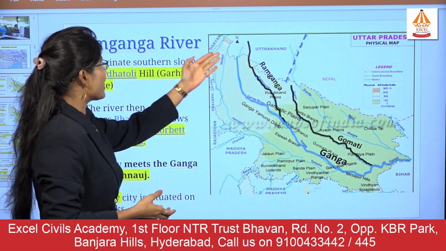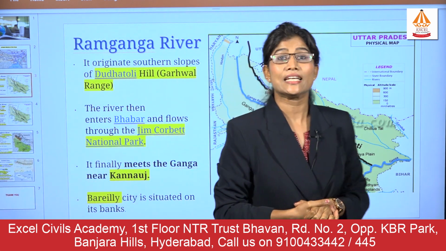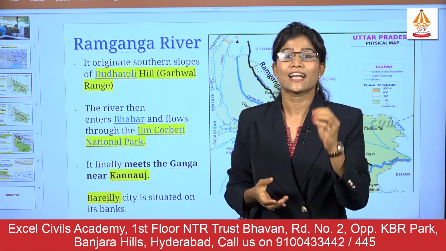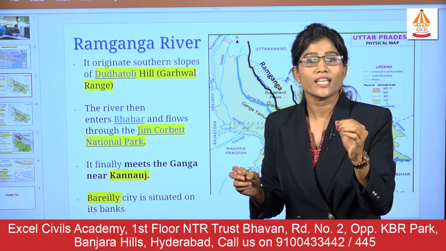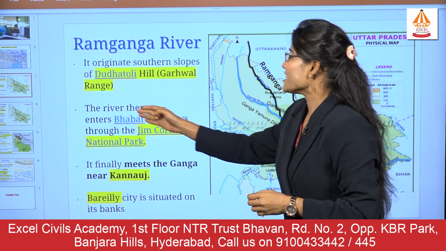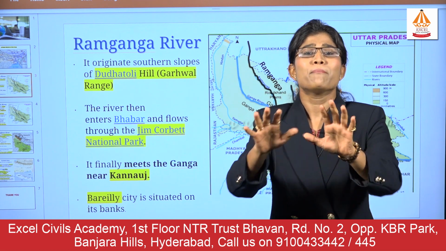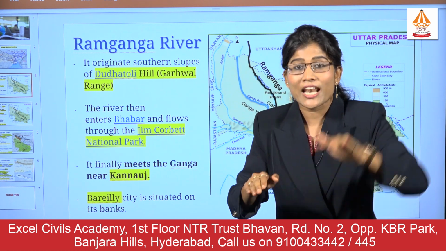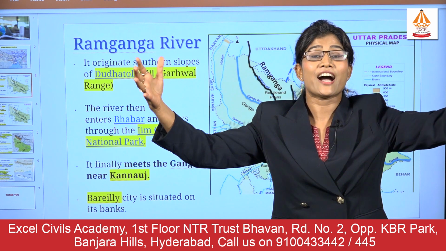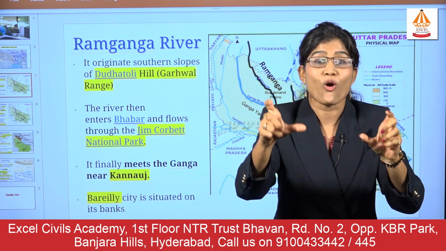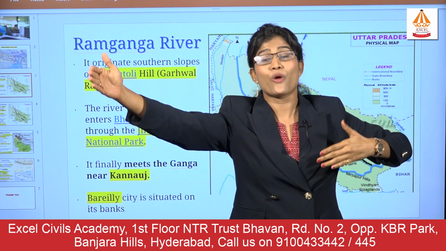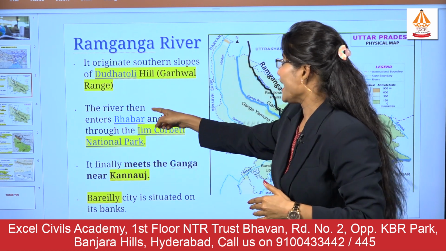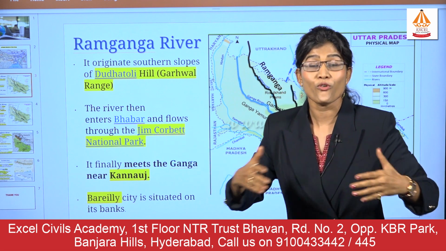Basically the Ramganga river, as I said, originates in India from the Garhwal region of Uttarakhand. It originates at the Dudhatoli hills in the Garhwal region, and then enters the Bhabar. Bhabar is the region at the base of the Himalaya where you find pebbles and boulders, where the river actually disappears, and it is a very big stretch of around 10 to 15 kilometers. So it enters the Bhabar and then flows through Jim Corbett National Park.